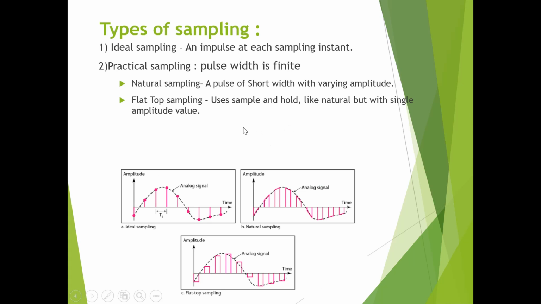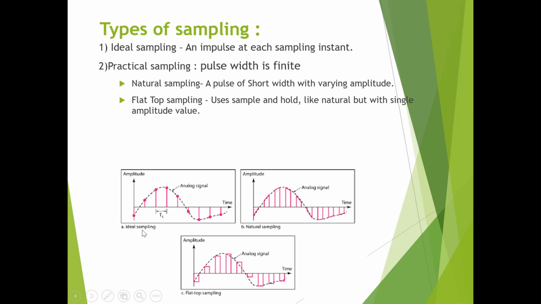Types of sampling: basically, ideal sampling and practical sampling. In practical sampling there are again two, that is natural and flat top. In ideal sampling, an impulse at each sampling instant is used, and in practical sampling the pulse width is finite. In natural sampling, a pulse of short width with varying amplitude is used, whereas flat top sampling uses a sample and hold circuit like natural but with a single amplitude value. So we can see the difference in the types of sampling here.